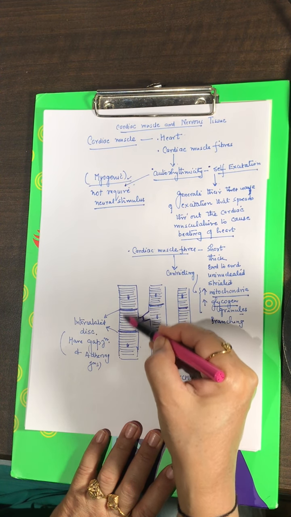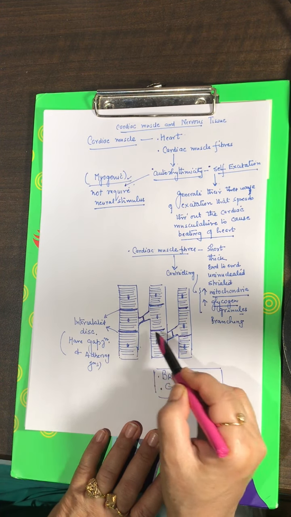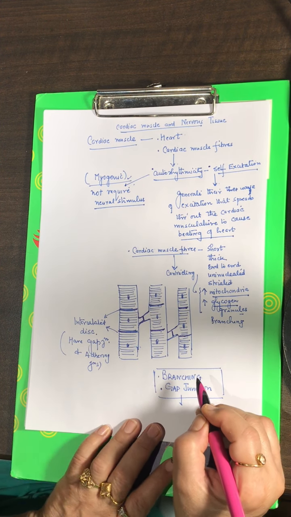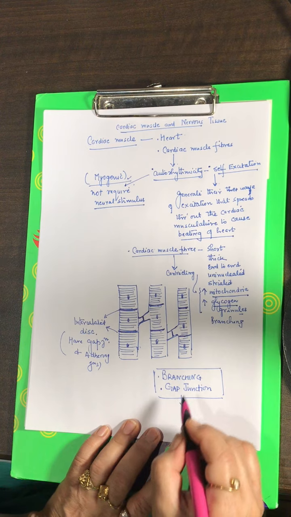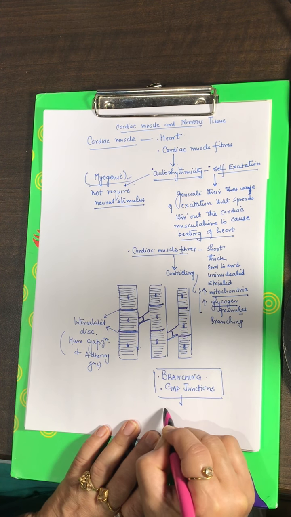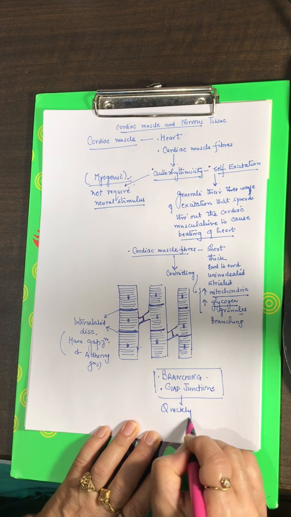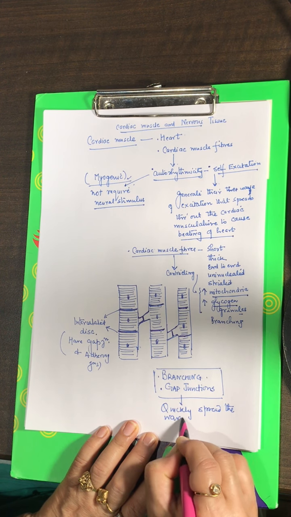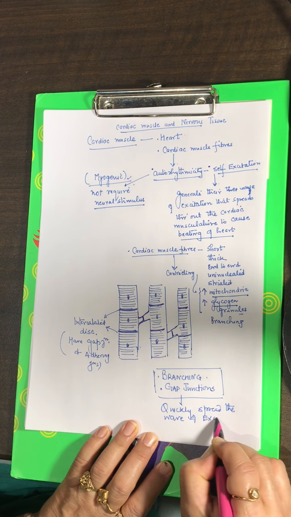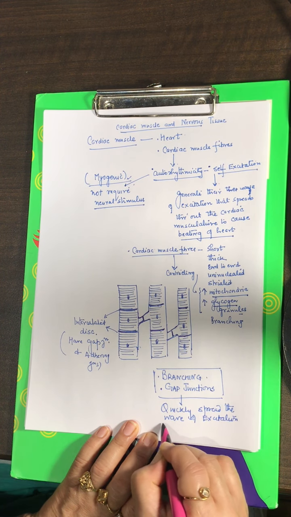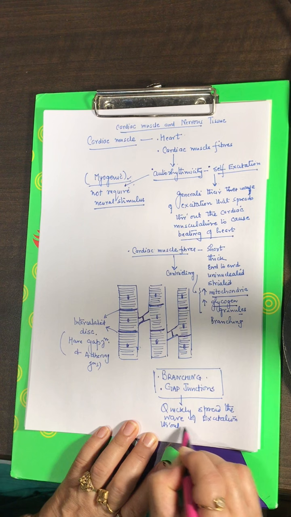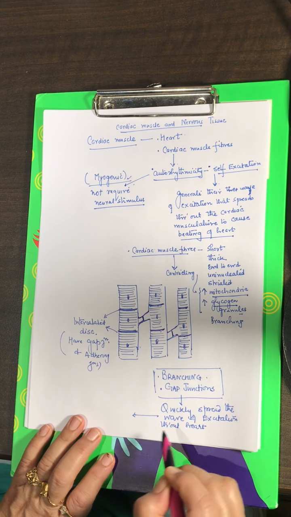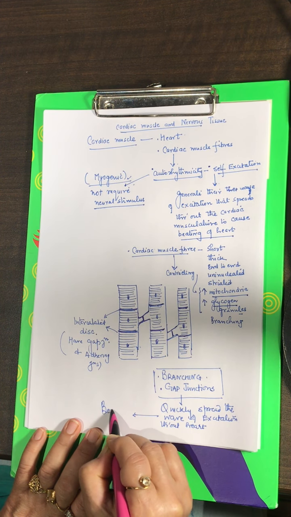So the wave of excitation can quickly spread through these gap junctions and through this branching from one fiber to the other fiber, and it can spread throughout the musculature to cause the beating of the heart.